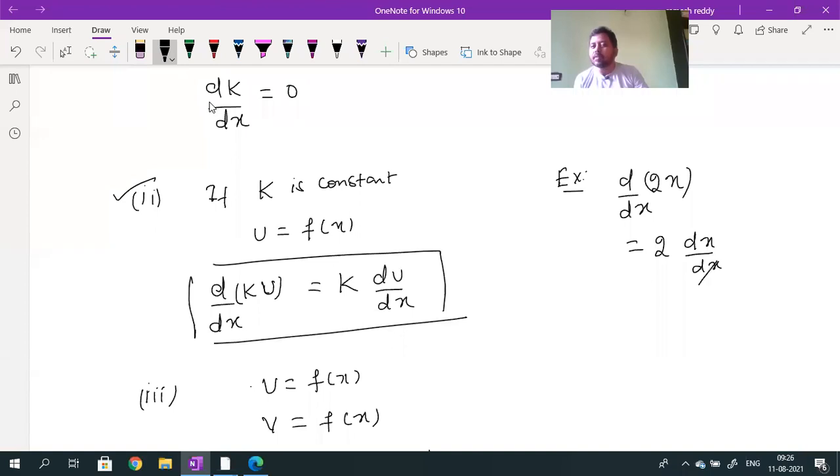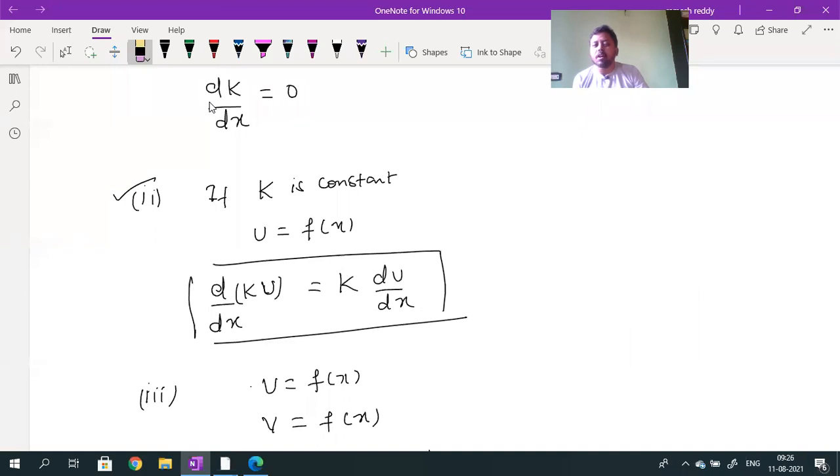The dx by dx value will be cancelled, so I get the answer 2. The derivative of x is equal to 1. Why it is 1, you will come to know. Understood? This is one example for this formula. Only the formula screenshot you have to take.